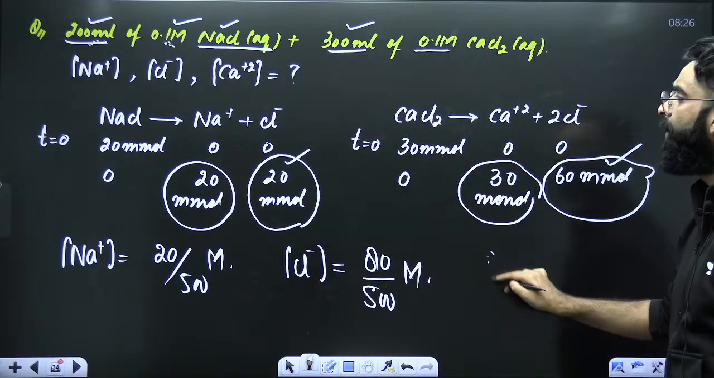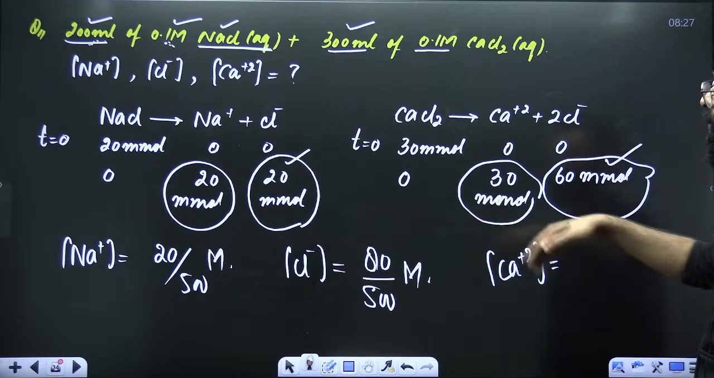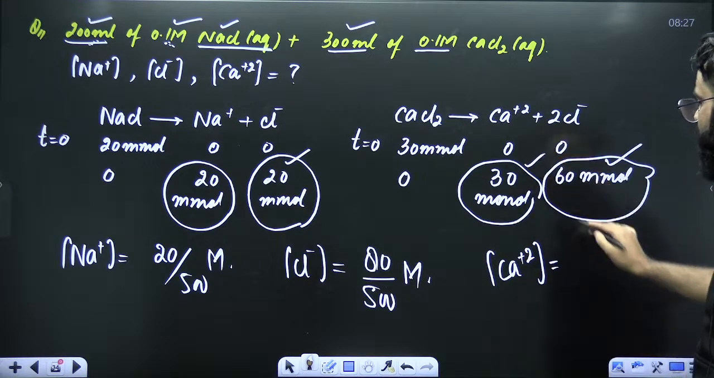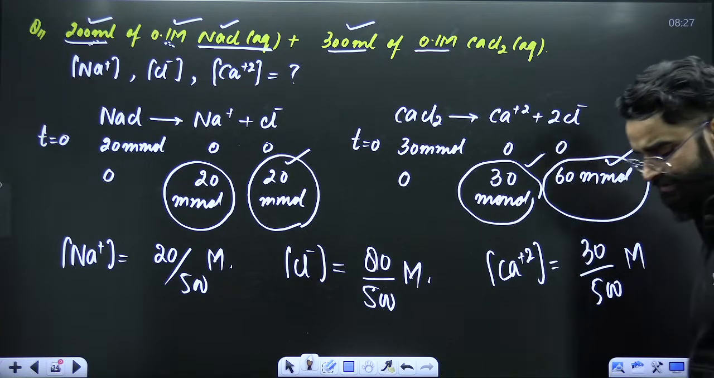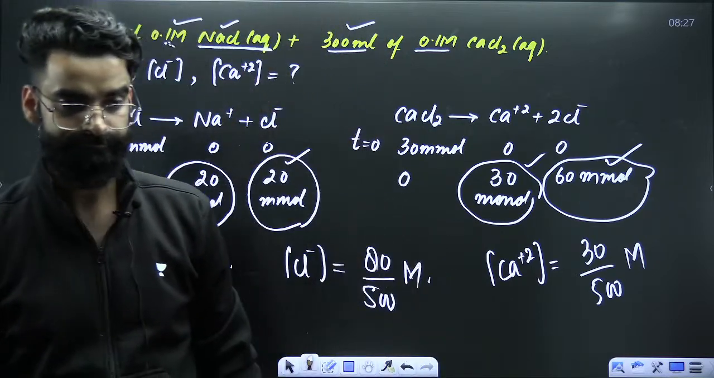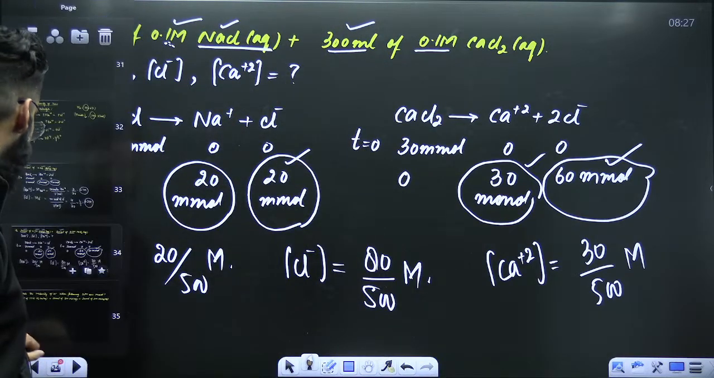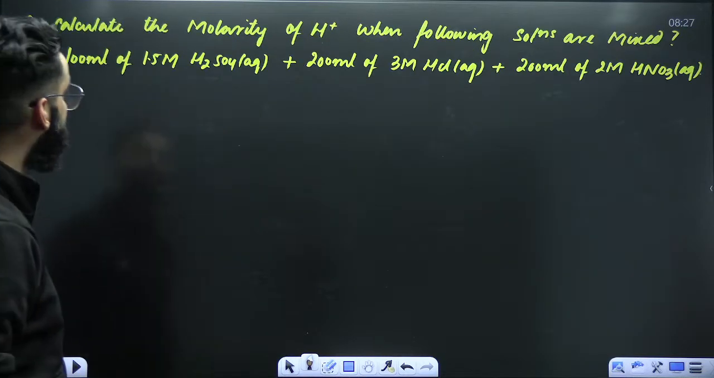Similarly, if I ask you, what is the concentration of Ca2+ in the final solution? You will say total millimoles of Ca2+ in the final solution, that is 30 divided by total volume in ml, that's 500. So this is the concentration of Ca2+ in the final solution. I hope this is clear. Right? Let's try to solve one more question on the same concept. Try to understand.